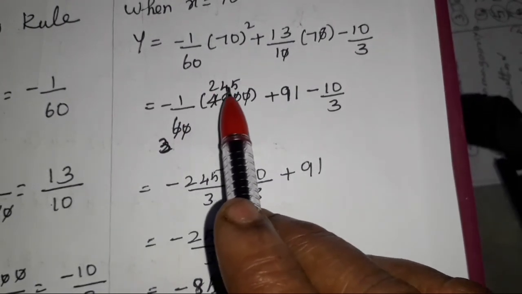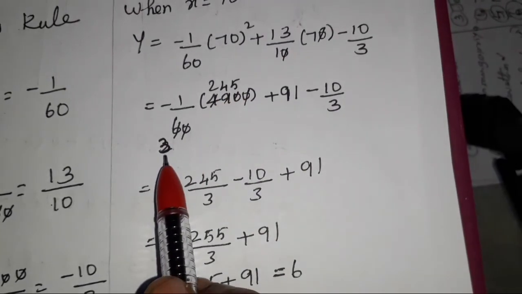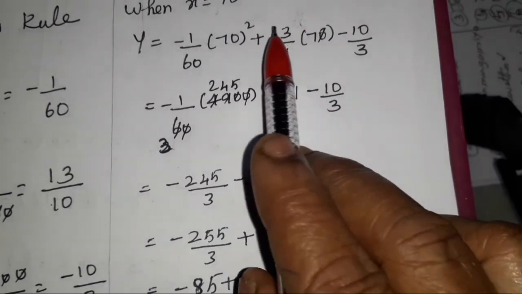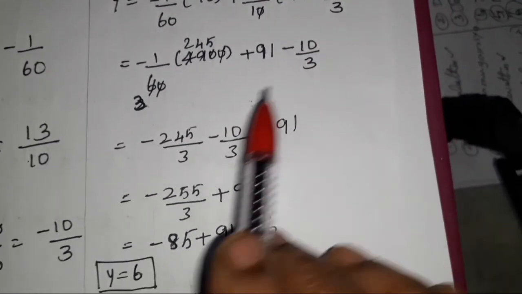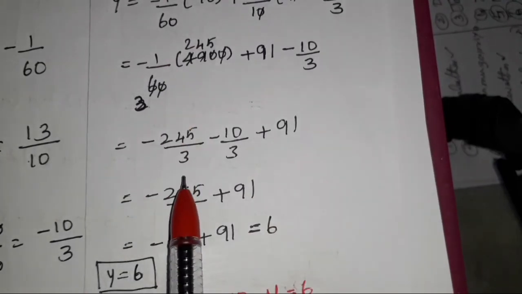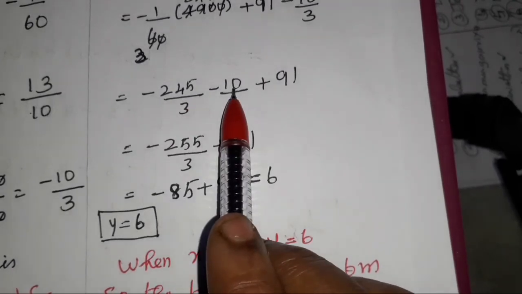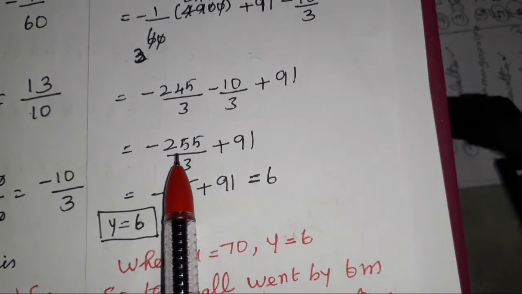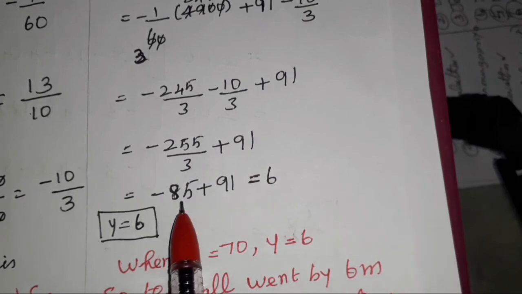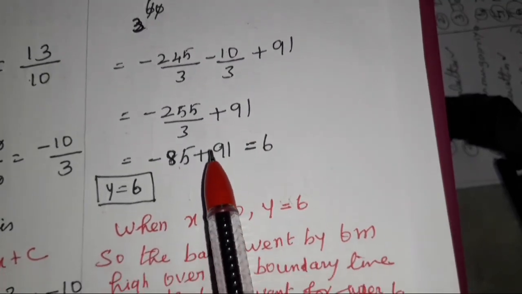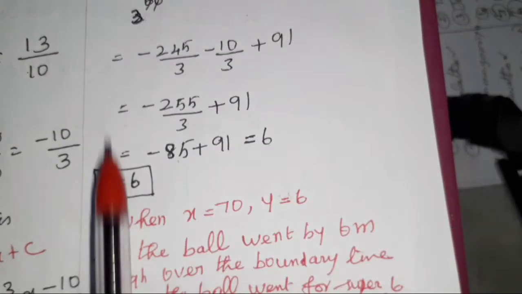Afterwards we get minus 245 divided by 3. Next, the zeros cancel. 13 into 7 is 91, minus 10 by 3. Now minus 245 by 3 minus 10 by 3 plus 91. The denominator is the same, so add the numerators: minus 255 by 3 plus 91. If we cancel, we get minus 85 plus 91. What is the answer? We get 6.